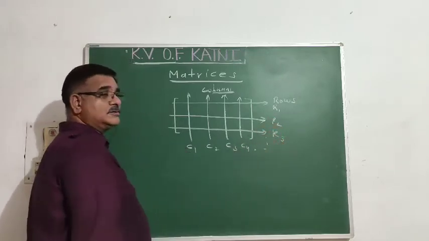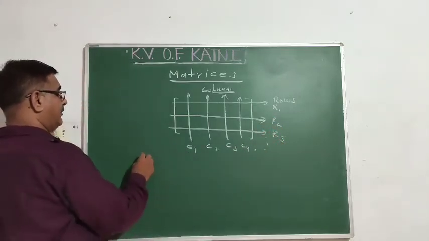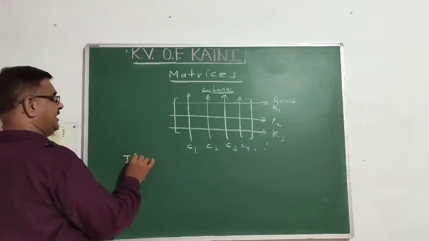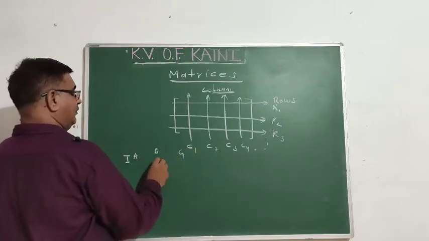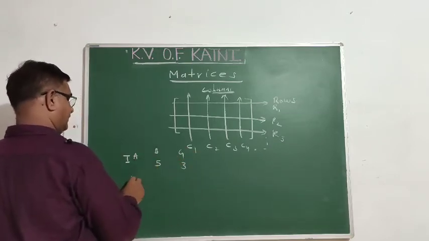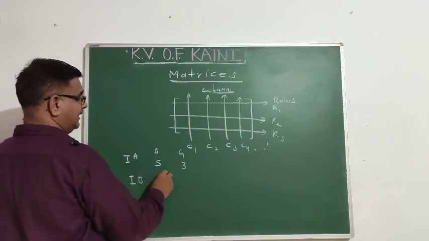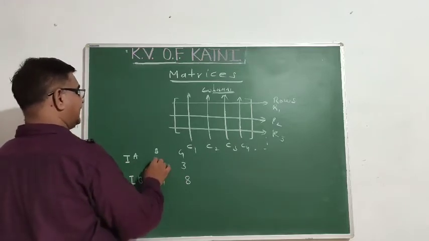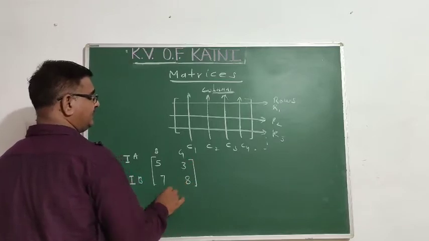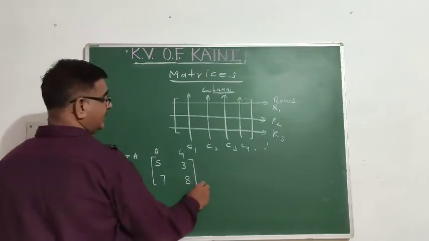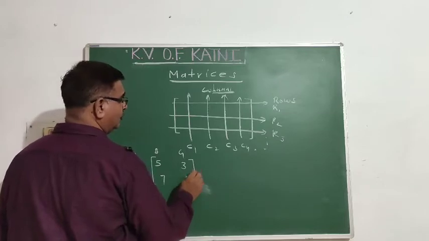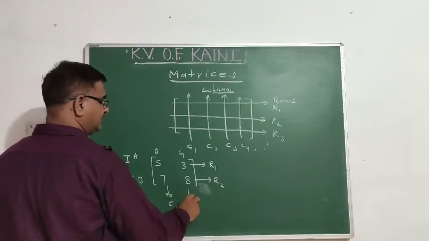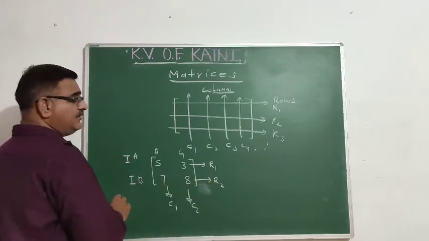Similarly rows. Suppose you have in a class 1, first class, section A, boys 5, girls 3. Section B, 7 boys, 8 girls. If you write this arrangement in the form of a matrix like this, it is a matrix of order 2 cross 2. There are 2 rows, R1, R2, and C1, C2. So this is a matrix.